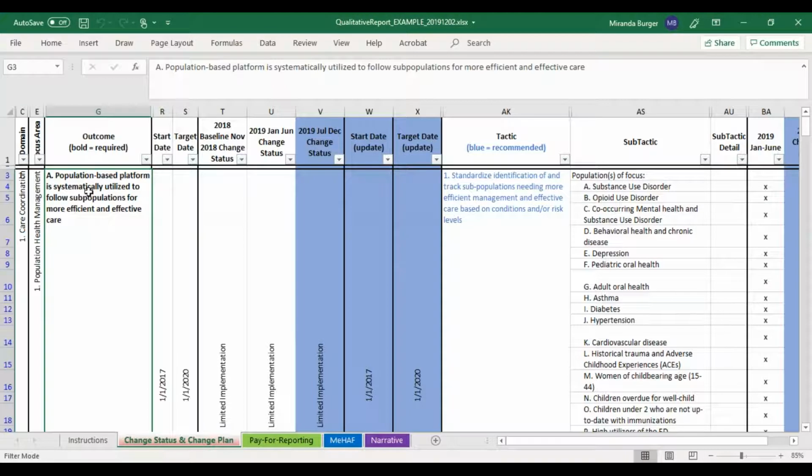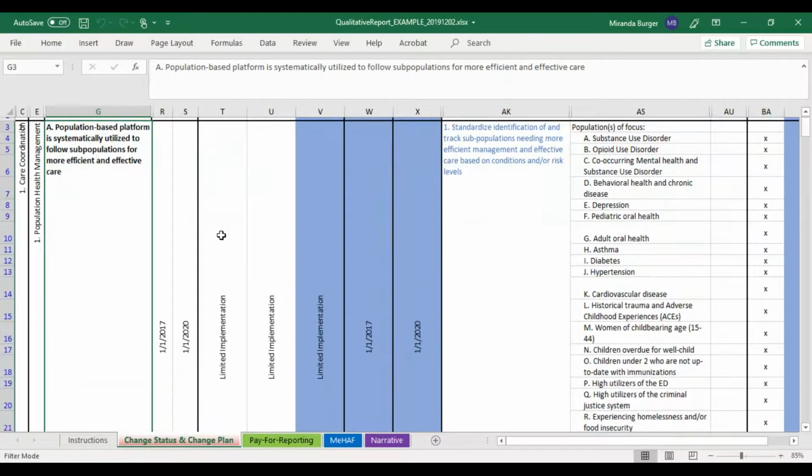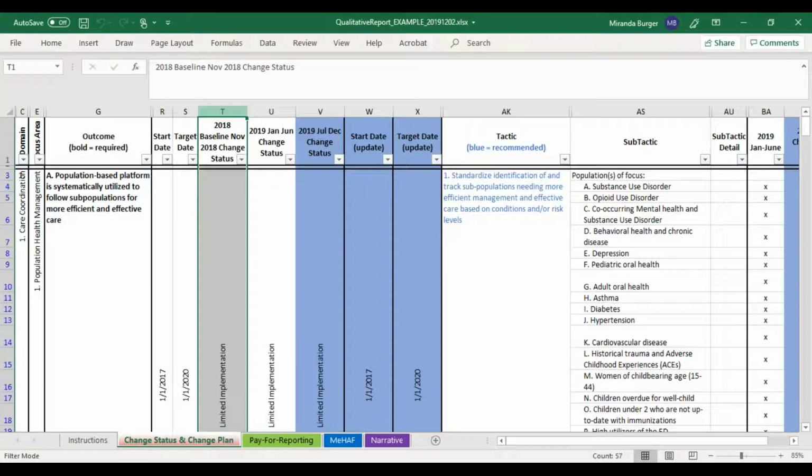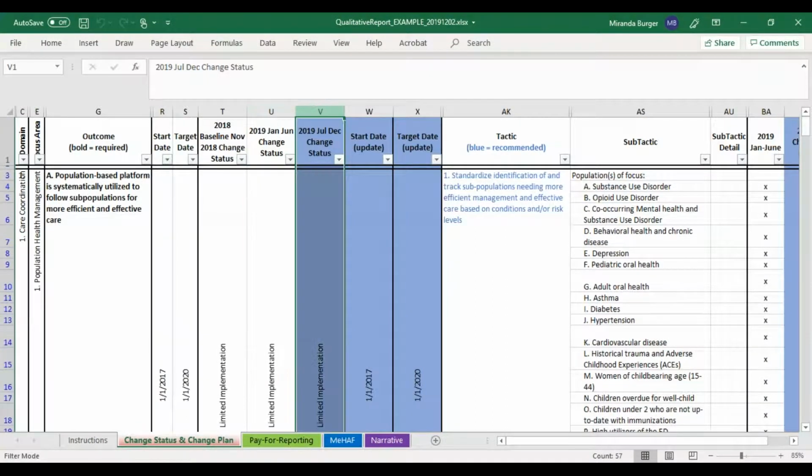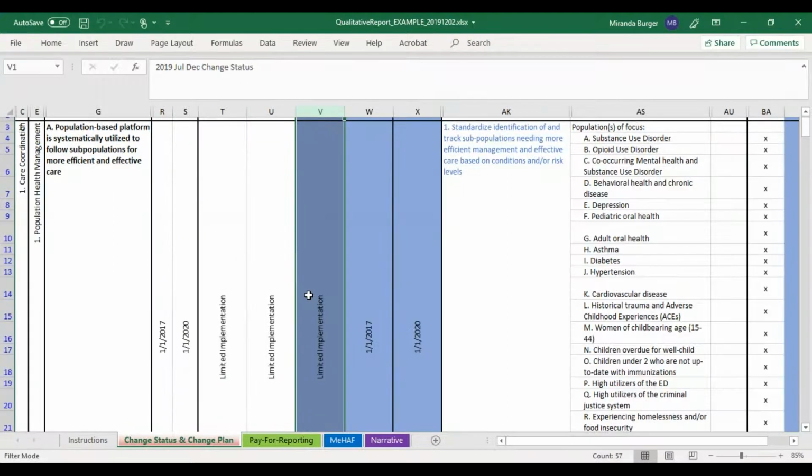Remember that all bolded outcomes are required for your change plan. You do have the opportunity to select which voluntary outcomes, which are non-bold, you would like to participate in for the year of 2020. So the first step on this tab is to update your change status. This is similar to previous reporting you have done in Orca. Here in columns T and U, you'll see your previously reported change status. And then what you will update is here in column V, indicated in blue.